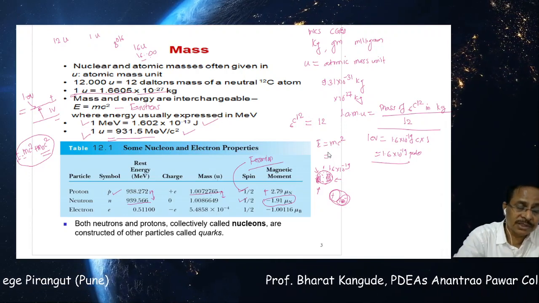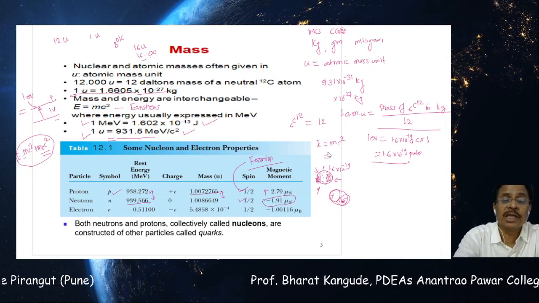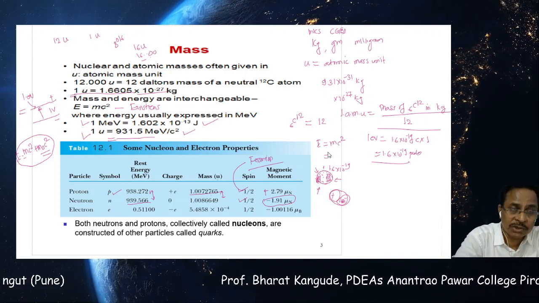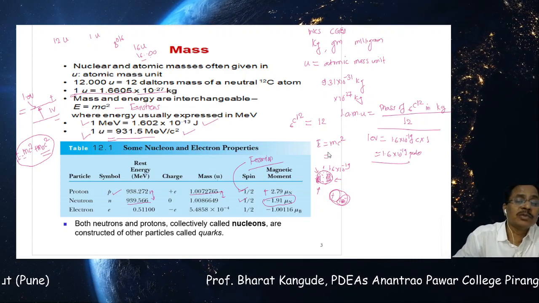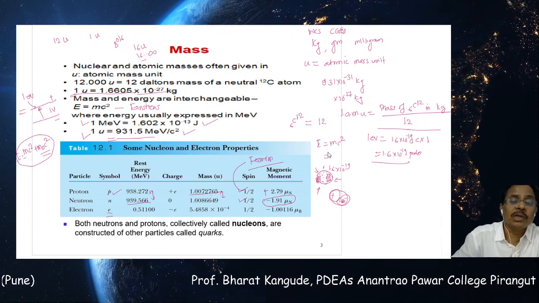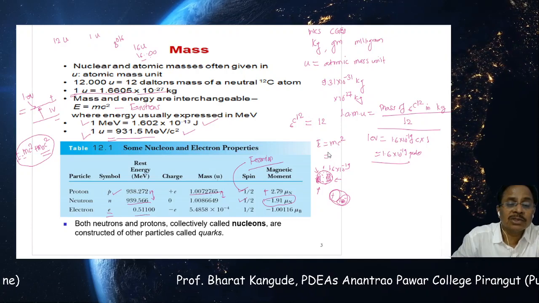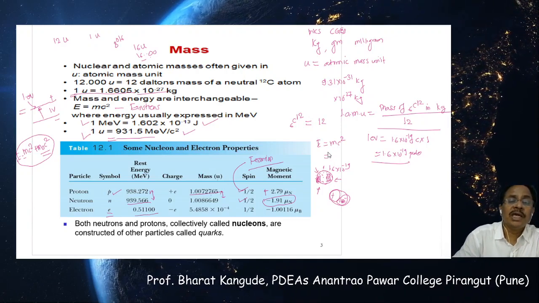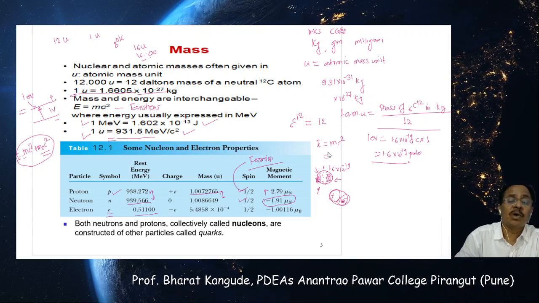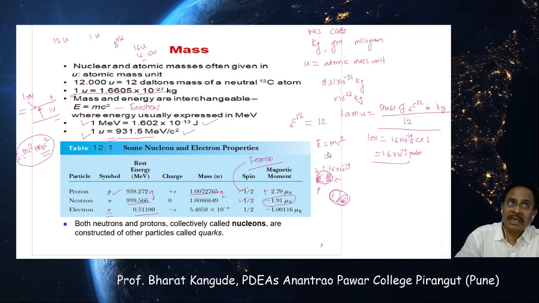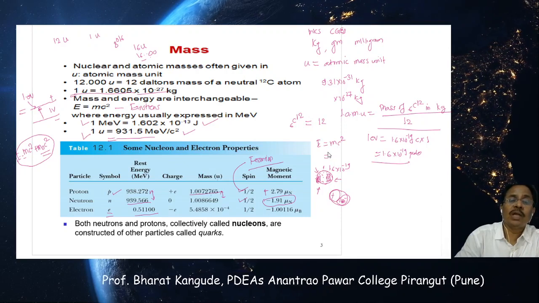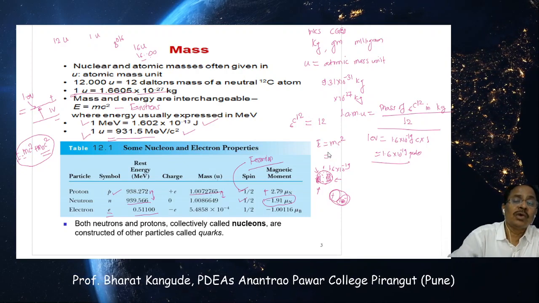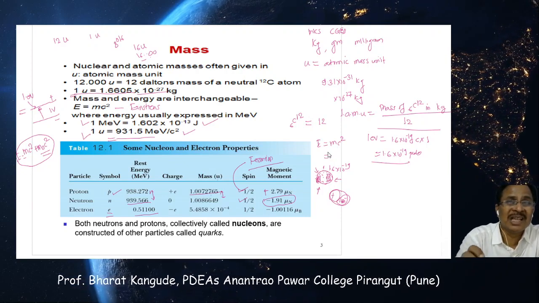More about this we'll discuss in chapter number 3 when we go to elementary particles. And now look, in comparison to the proton and neutron, which are constituents of the nucleus, at the properties of the electron. Symbol is e, we know all that. Now look at the mass. The mass of the electron in comparison to either proton or neutron is very small. It's a fraction, not even 1 MeV. It is 0.51100 MeV, and that's why compared to proton and neutron, the electron is a much lighter particle.